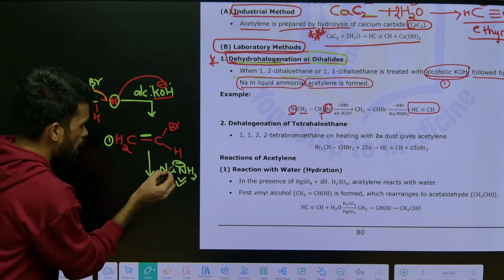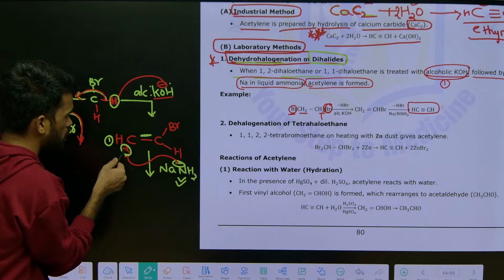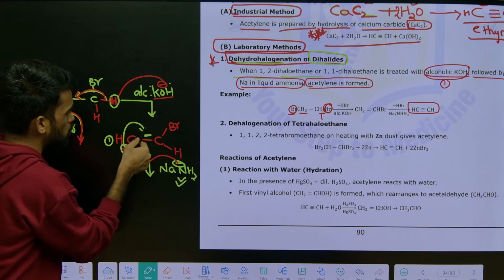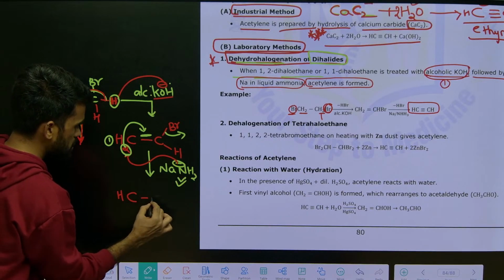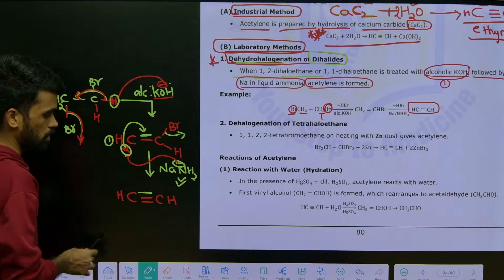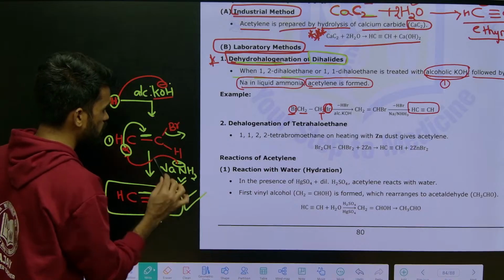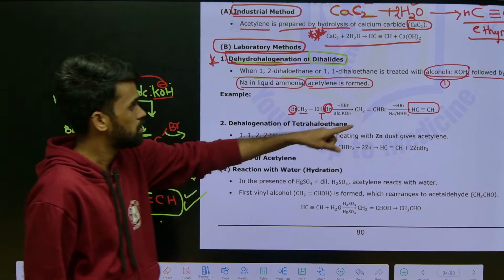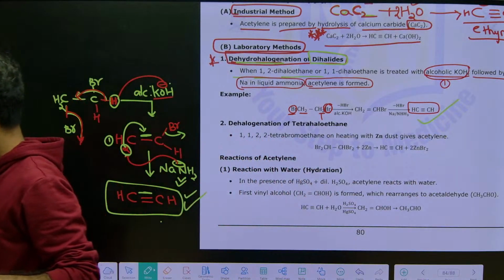Now this soda amide will take one proton from here, and that will be giving a pi bond to this side, and this bromide ion goes out now. So we get finally CH and a triple bond, like one more pi bond here. So what did you get finally? You got ethine now. That's it. This is our final product formed here. So this is how you need to understand the discussion.